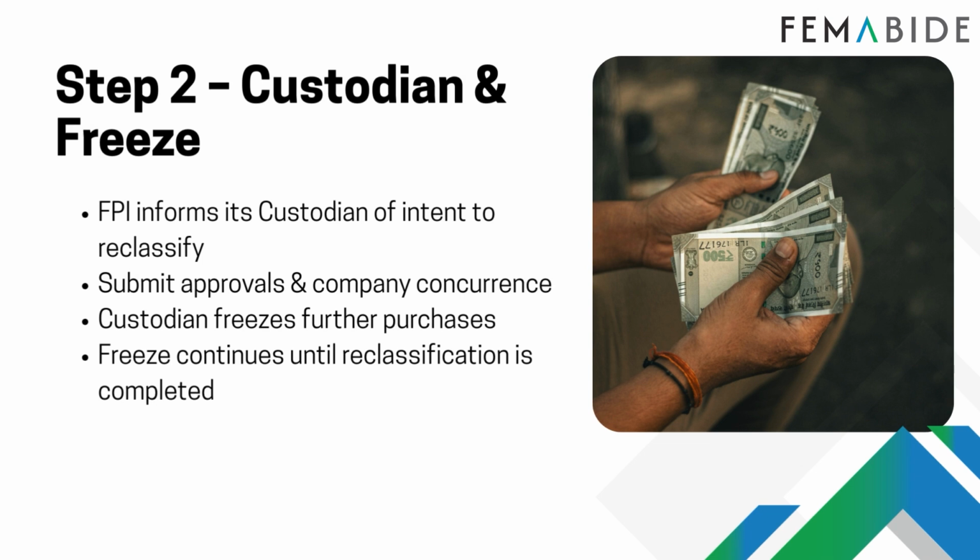Step 2. Custodian and freeze. Step 2 involves working with the custodian and implementing a freeze on further purchases. The FPI must inform its custodian of its intent to reclassify the investment along with the notification. The FPI must submit all the approvals obtained in Step 1 as well as the company's concurrence. Once the custodian receives this information, they must immediately freeze any other further purchases of shares in that company by the FPI. This freeze is essential to prevent the holding from increasing further during the reclassification process. This freeze continues until the reclassification is fully completed and all reporting requirements have been fulfilled. This ensures that the holding remains stable during the transition period.